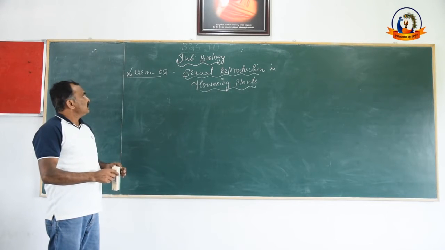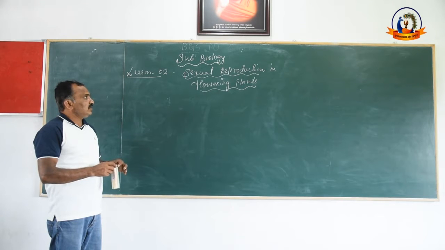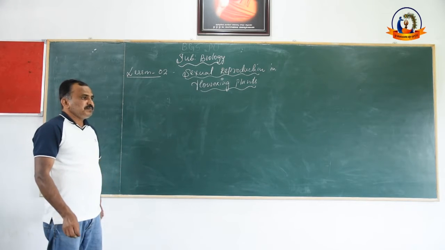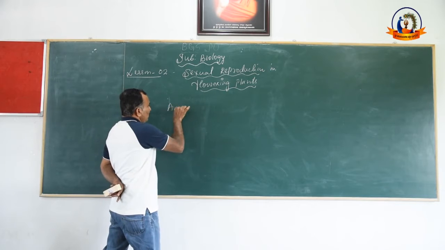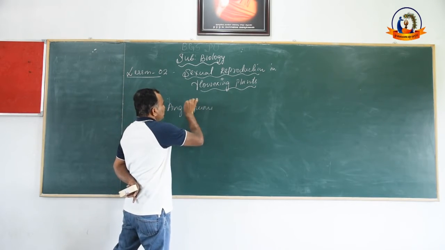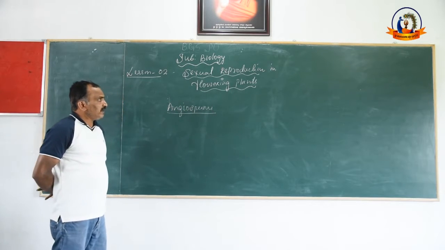Students, I am going to start the second lesson in biology, sexual reproduction in flowering plants. You know which group of plants are called flowering plants? A group of plants called angiosperms. Angiosperms are commonly called flowering plants.